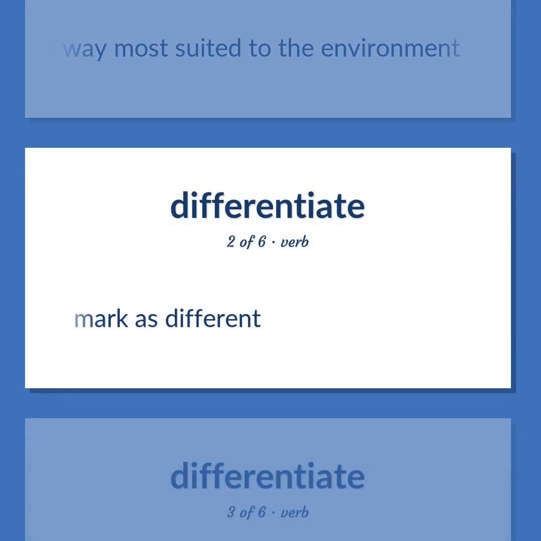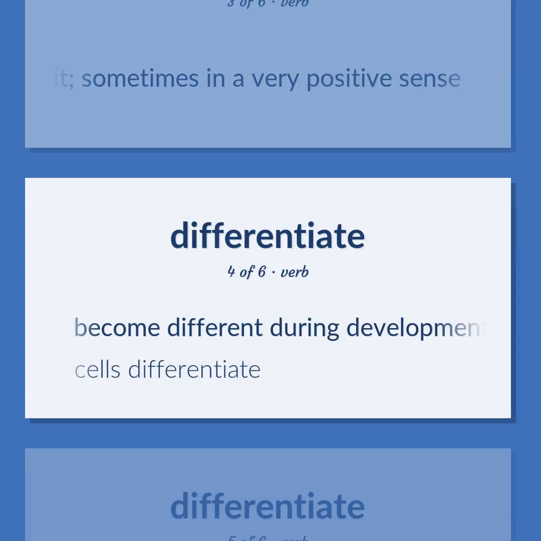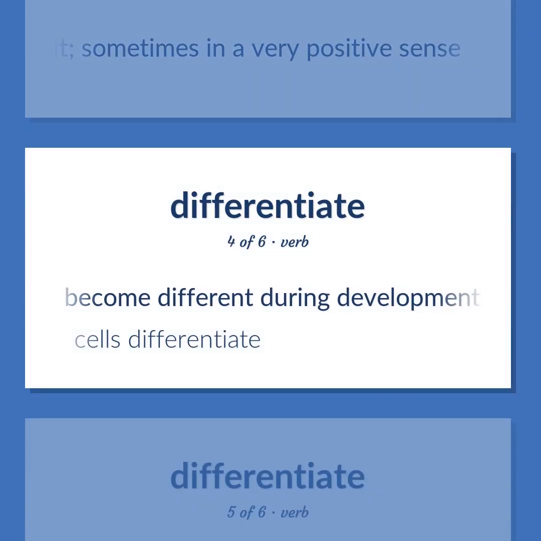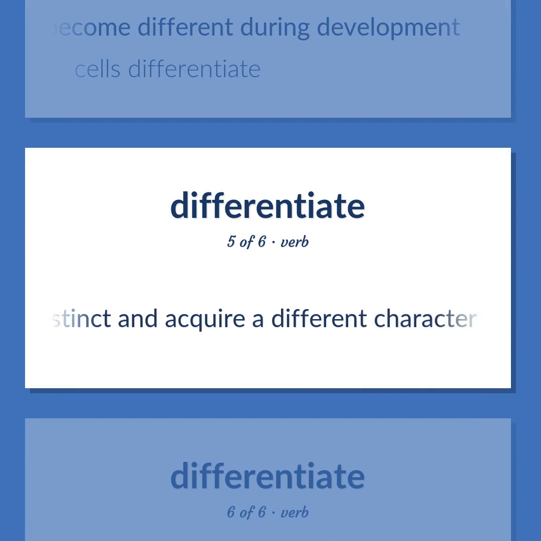Mark as different. Be a distinctive feature, attribute, or trait, sometimes in a very positive sense. Become different during development. Cells differentiate.